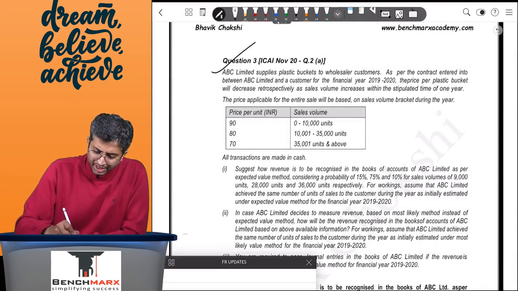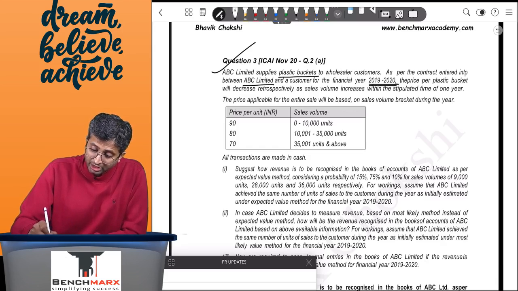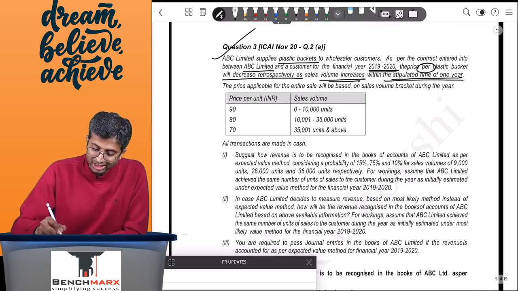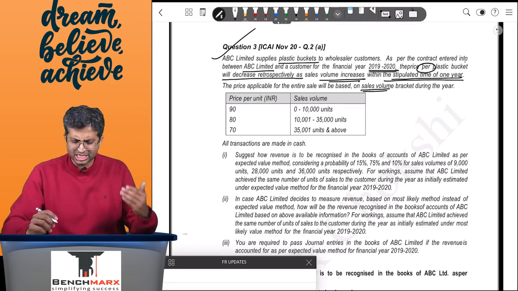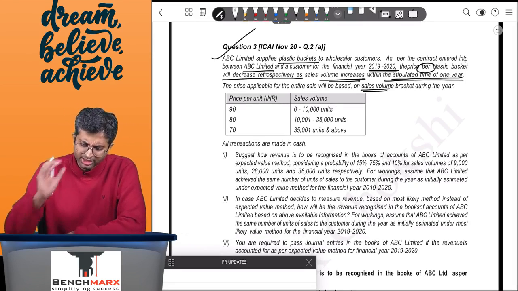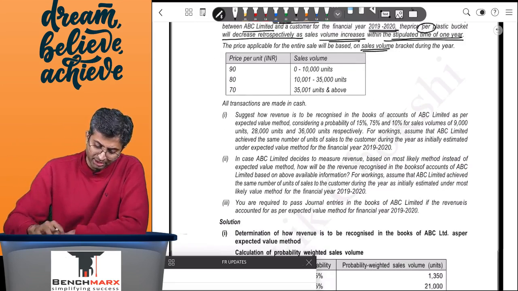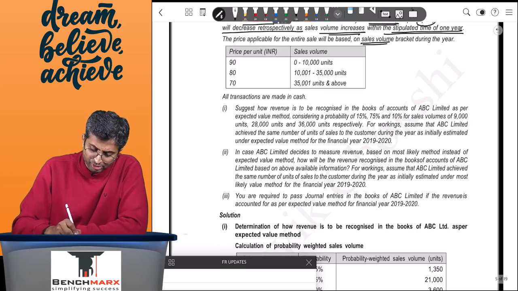ABC Limited supplies plastic buckets to wholesale customers. As per the contract entered between ABC and a customer for the year 1920, the price per plastic bucket will decrease retrospectively as sales volume increases within the stipulated time of 1 year. The price applicable for the entire sale will be based on the sales volume bracket during the year, which can be 90, 80, 70, depending on the sales volume of up to 10,000, up to 35,000 or above 35,000. All transactions are in cash.